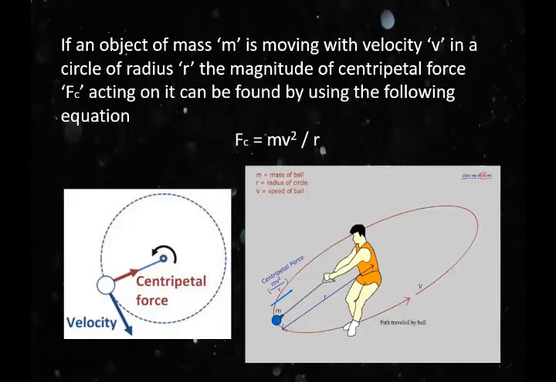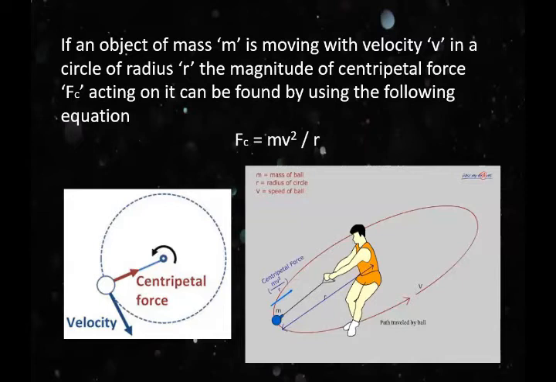The banking of the road. While moving along the curved path, the car presses down on the road and the reaction on the car acts normal to the road. The vertical components of the reaction forces balance the weight of the car, and the horizontal components provide the necessary centripetal force for the car to take a turn.